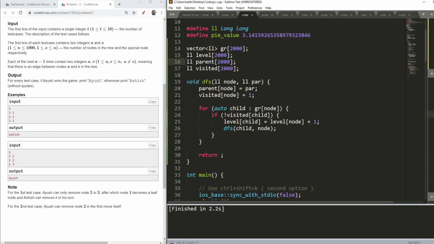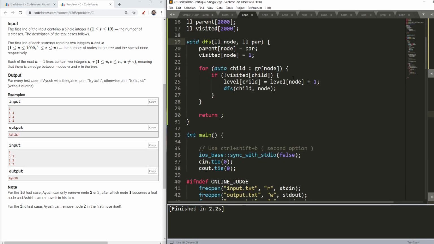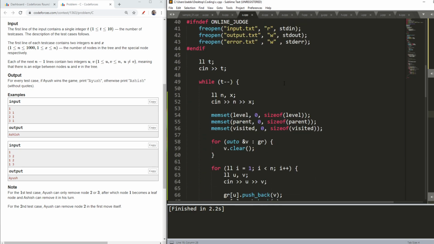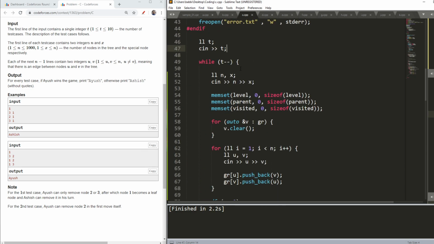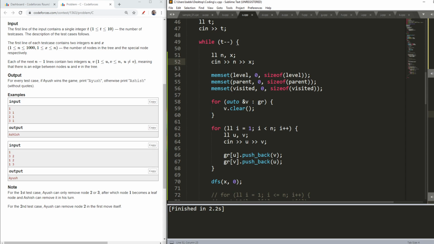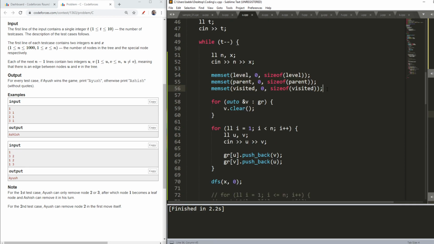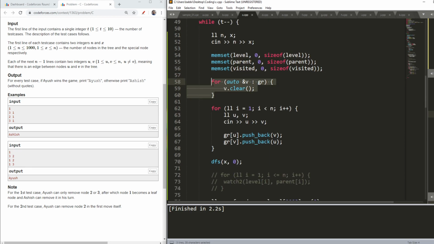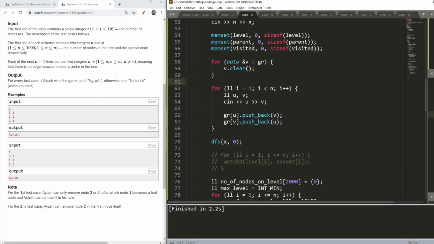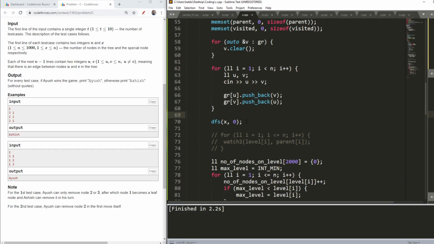So first of all, to mark the level of every node, I have my DFS function. But okay, let's start from the main function. I had my t number of cases, then I had my n and x, which means the number of nodes and the special node. Then I memset everything to 0, because for each case it should be 0. Then I also cleared my vector. Then I input my nodes in the vector, as you usually do in a graph.